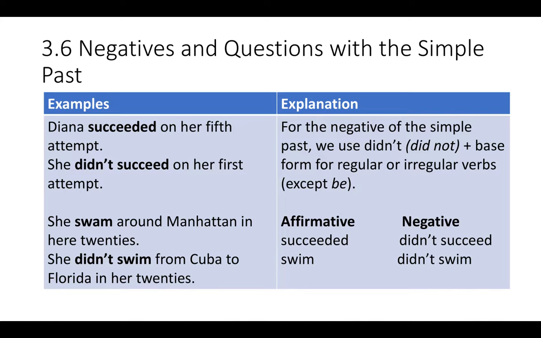And this is how it looks with an irregular verb. This is simple past. She swam around Manhattan in her 20s. Her, that should be, means when she was in her 20s. She didn't swim from Cuba to Florida in her 20s. Here you see the past form goes here, and then now this is going to be the base form after the didn't.